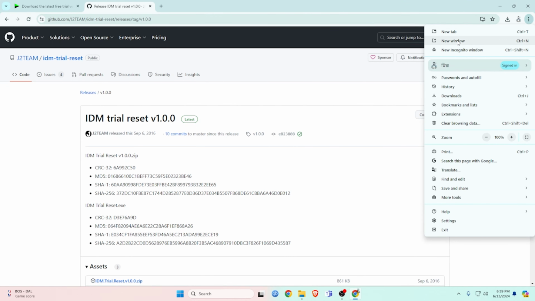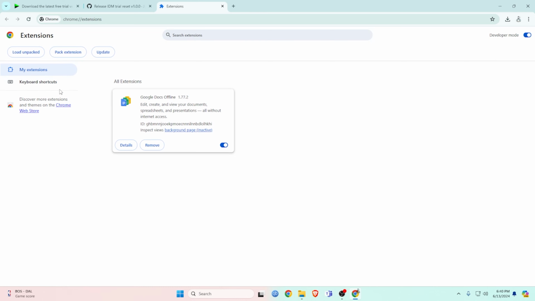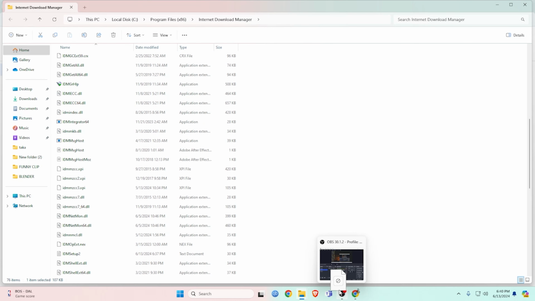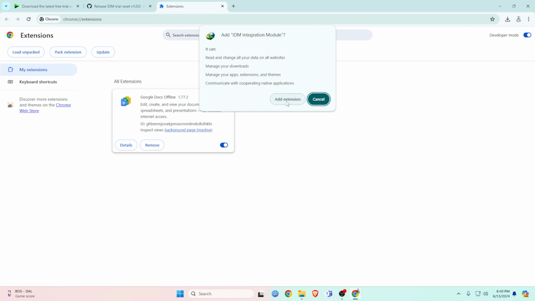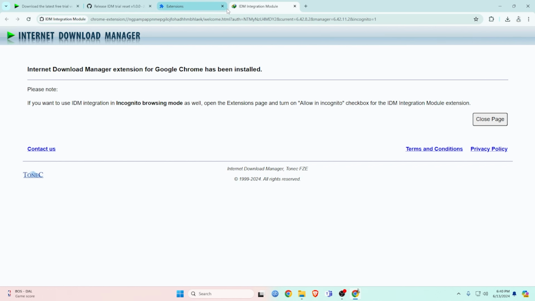Go to your browser and go to Extensions and click Manage Extensions. It's very important to turn on developer mode. Now go to your file, click the IDMGCExt, drag it to your browser extension page and drop it to install. Now click Add Extension. Our installation has completed. Now we can use it. Close all tabs and enjoy downloading free.